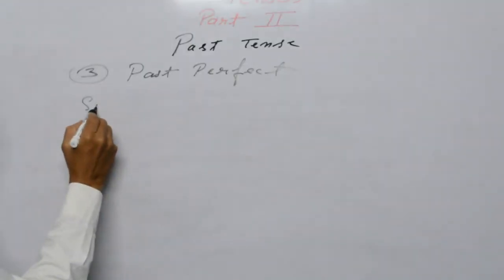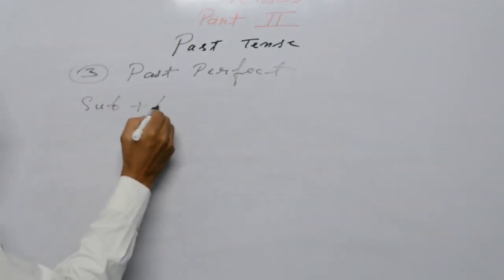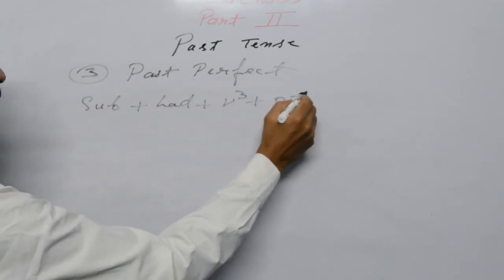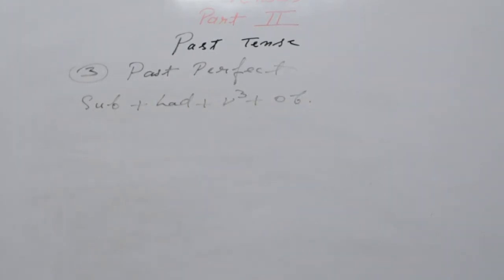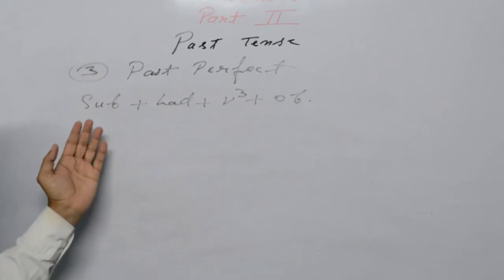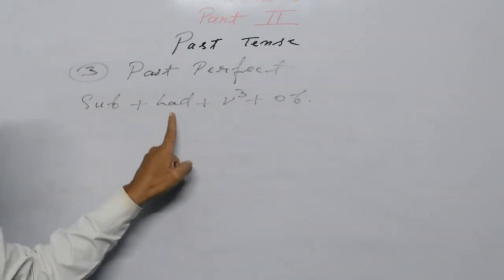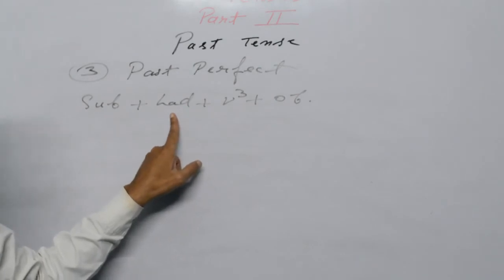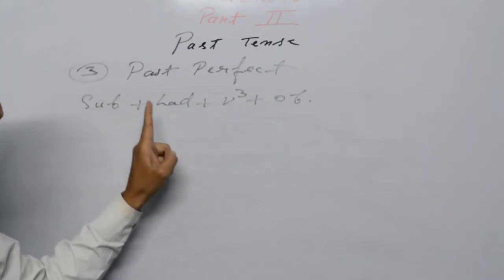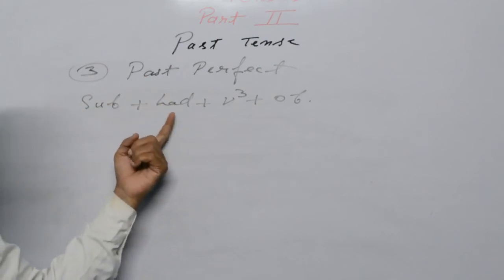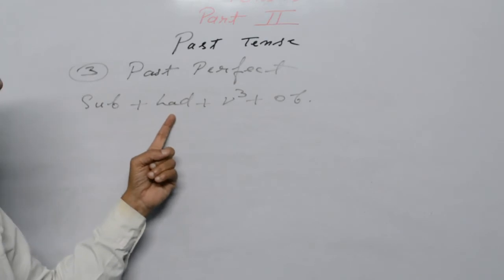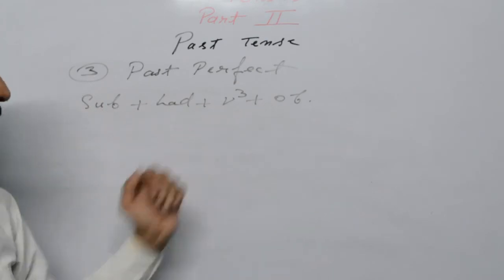Construction should be subject plus had plus V3 plus object. One thing you will notice, present perfect has similar construction except this. In present perfect you have to use has, have, and in past perfect, in place of has, have, you have to use had. And other things are similar.